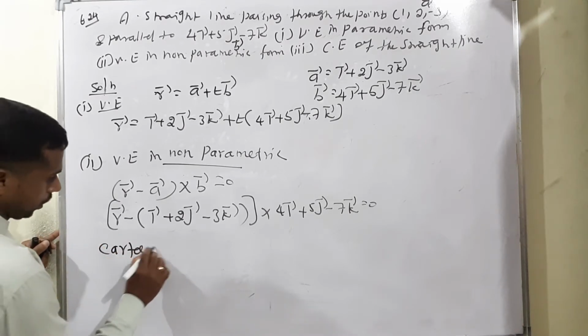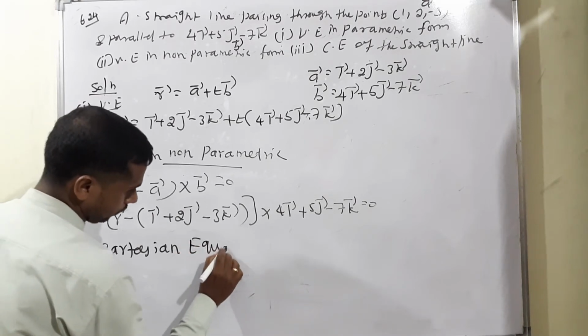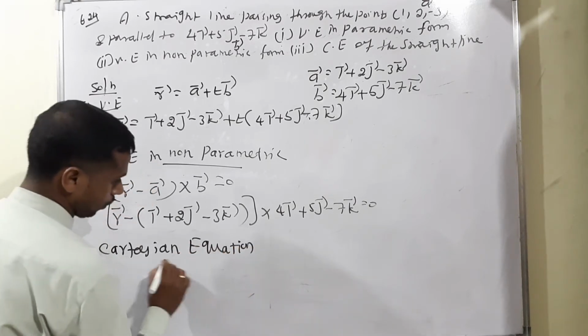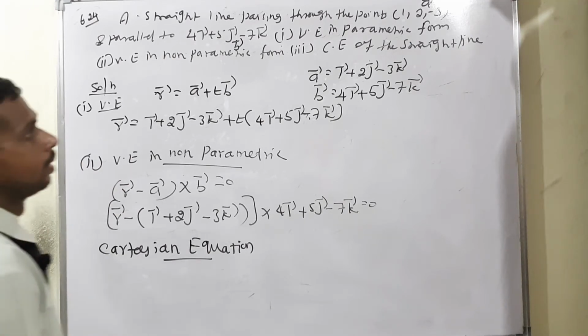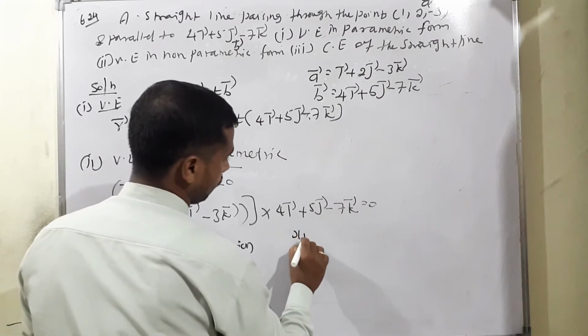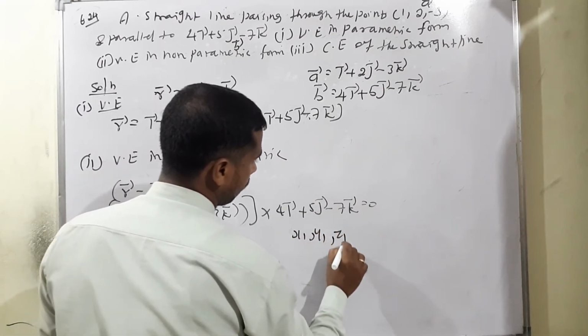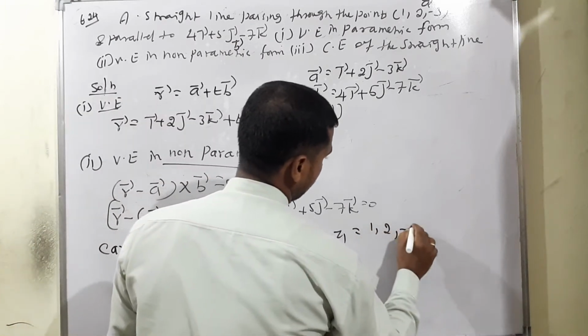So Cartesian equation means, look at there, first we have to write the point of the value. Point of the value means x1, y1, z1, that is, 1, 2, minus 3.